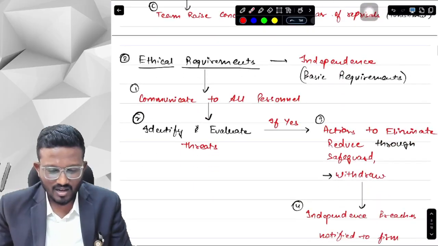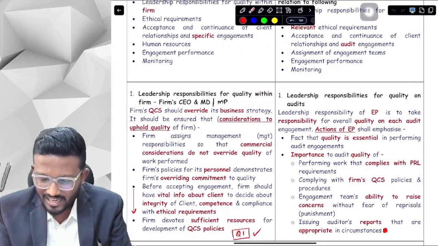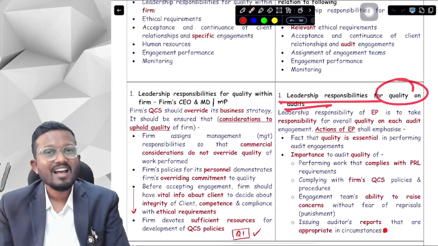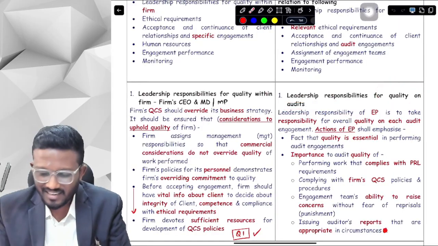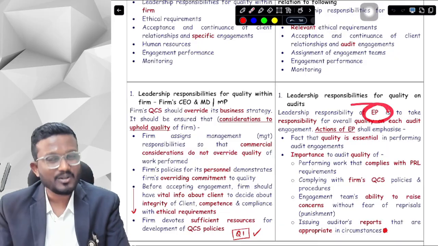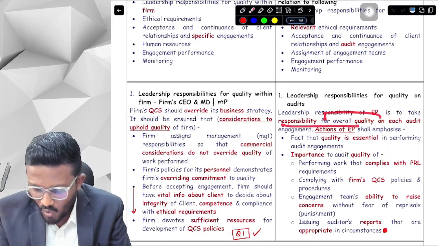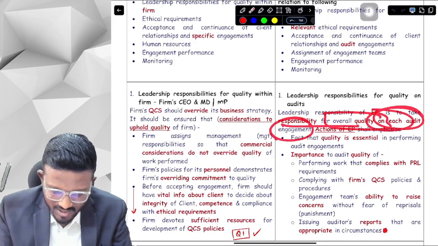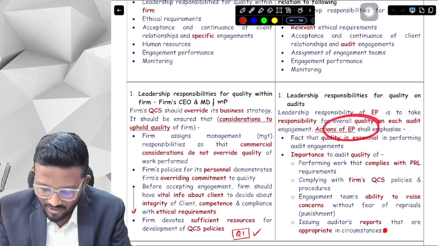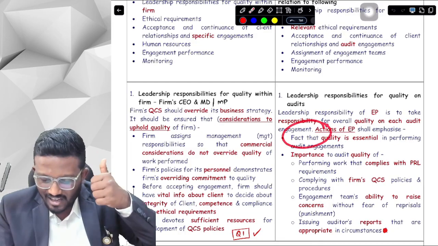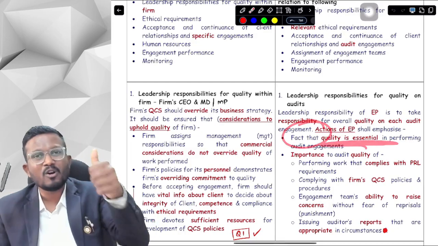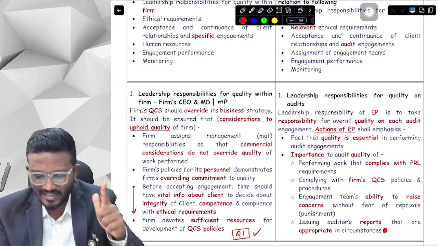Let's understand from the concept book. What does it say, sir? Leadership responsibility for quality on audit. So who is the leadership in the quality audit, sir? Engagement partner. So the engagement partner has the responsibility for overall quality on each audit engagement. Now, what shall the actions of the EP emphasize? First of all, the fact that quality is essential. When you are performing an audit engagement, quality is essential and important.